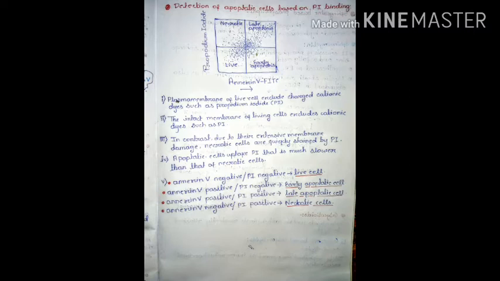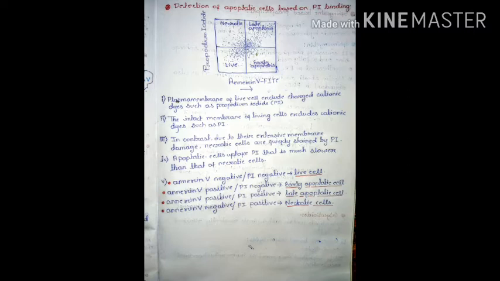So first point, plasma membrane of living cell exclude charged cationic dyes such as propidium iodide. Second point, the intact membrane of living cell exclude cationic dyes such as propidium iodide. In case of normal living cell, the plasma membrane is intact, so it cannot retain propidium iodide if we add it, so it easily excludes the propidium iodide.